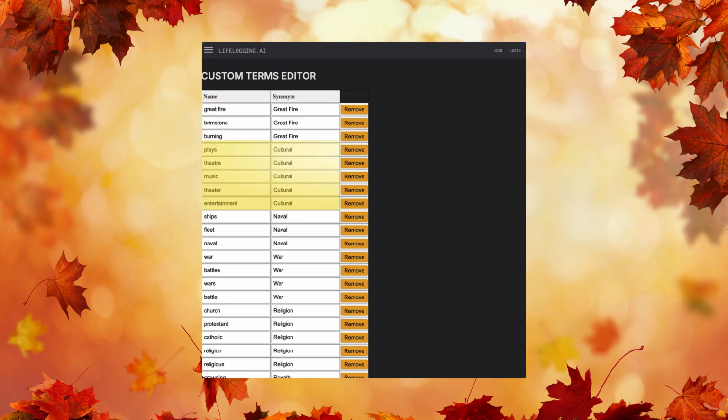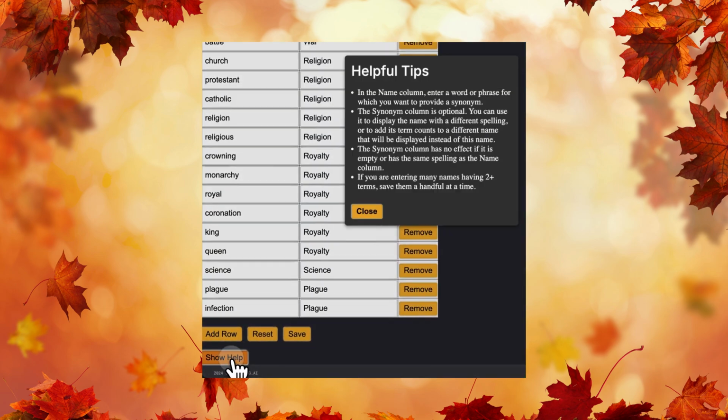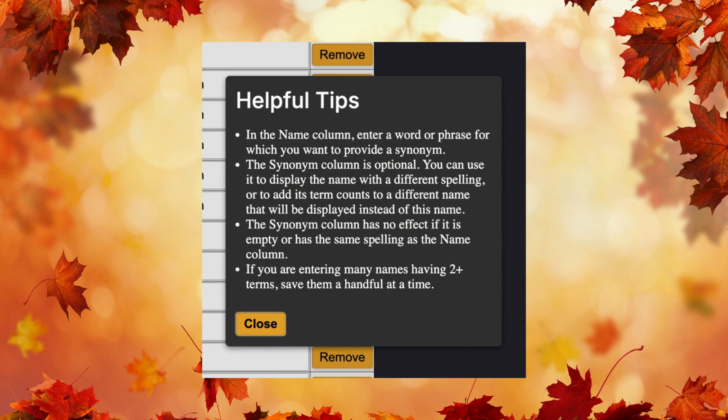Similarly, terms like plays, theater, music, and entertainment are grouped under cultural, while ships, fleet, and naval are grouped under naval. This ensures that related terms are combined and counted under one category for more accurate analysis in the term trend visualization. This way, you can simplify and focus your analysis by grouping multiple related terms under one preferred synonym. Click the Show Help button to get a quick reminder on how to use the Custom Terms editor.